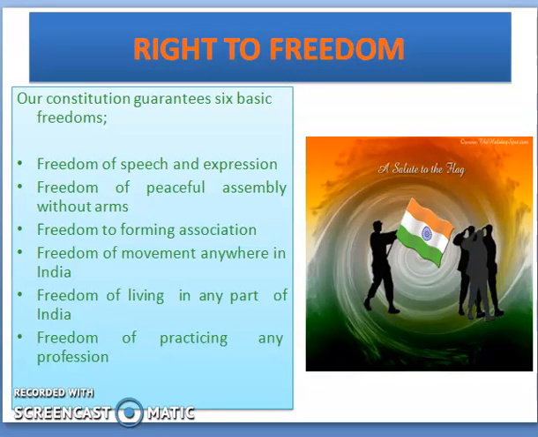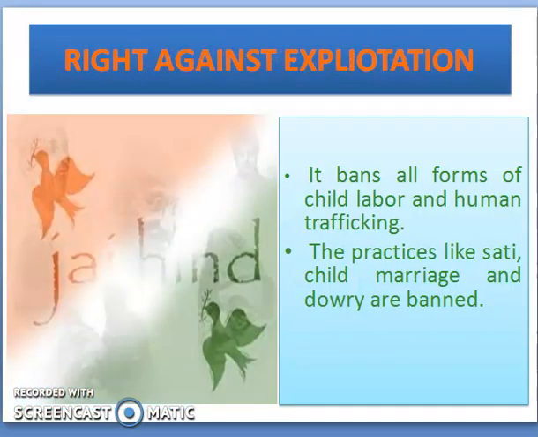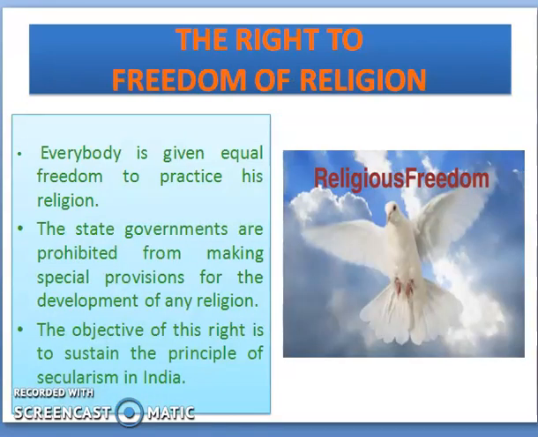Our Constitution guarantees 6 basic freedoms: freedom of speech and expression, freedom of peaceful assembly without arms, freedom of forming association, freedom of movement anywhere in India, freedom of living in any part of India, freedom of practicing any profession. The next right is right against exploitation. It bans all forms of child labor and human trafficking. The practices like sati, child marriage and dowry are banned.